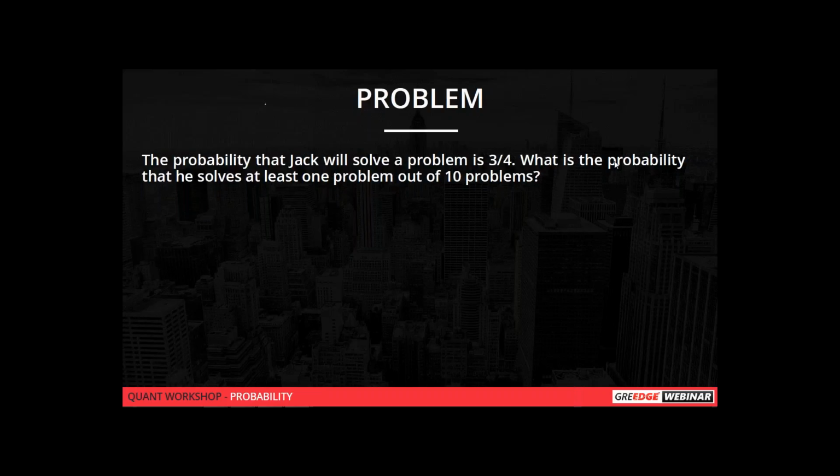Moving forward, you will have more questions to solve so that you'll be very clear with these terms. Since it is very new to you, you are a little bit confused. But moving forward, if you practice more such problems, it will be very useful for you. Okay, so I'll hand it over to Ruchiraj, and that's about probability. Thank you.